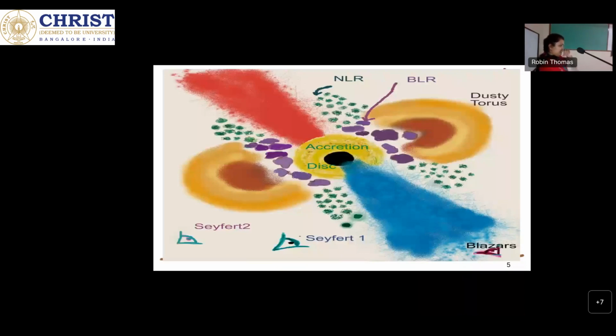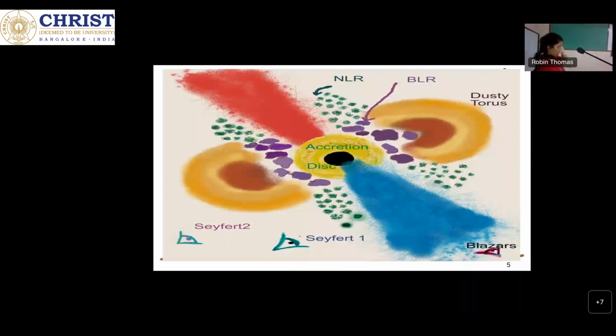If we take any low Z material, gamma rays will pass through it, so we cannot use that material as a detector. So we take high Z material to detect gamma rays, and we have different detection mechanisms: Compton scattering, electron-positron pair production, and the photoelectric effect. From these methods, we detect the gamma rays.